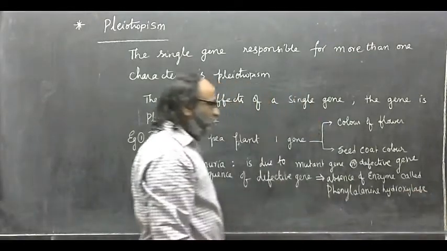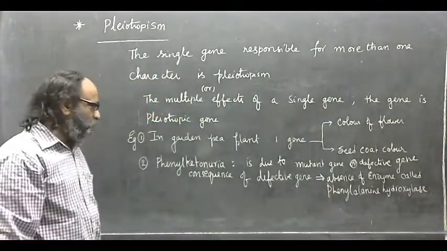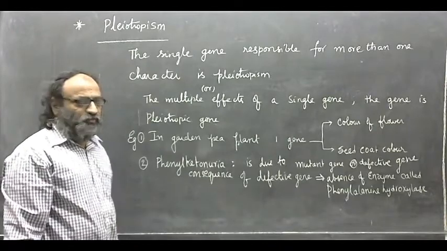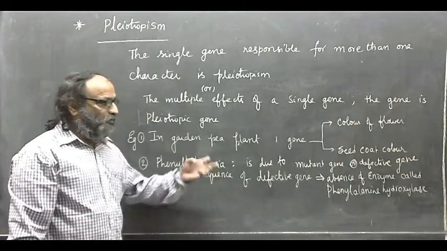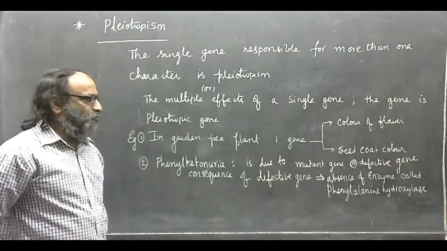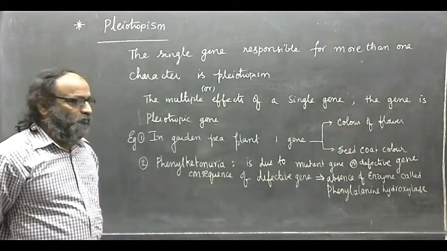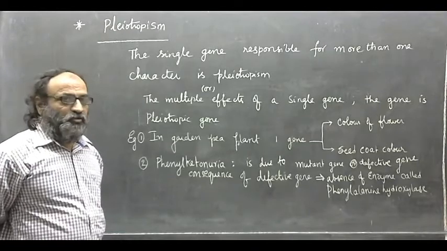So, due to a defective gene or mutant gene, in persons suffering from phenylketonuria, there is a complete absence of the enzyme phenylalanine hydroxylase.